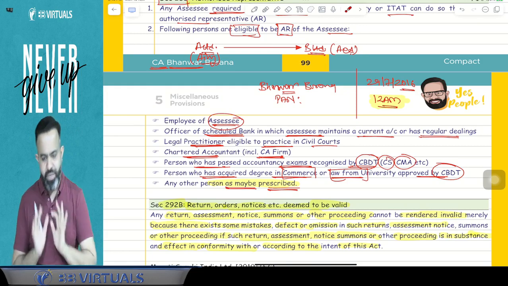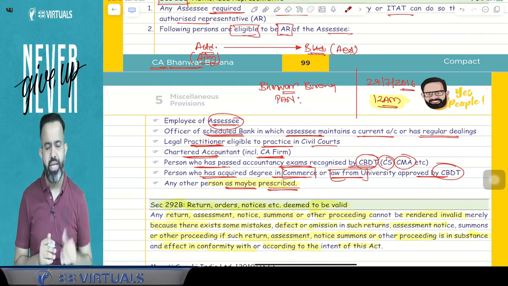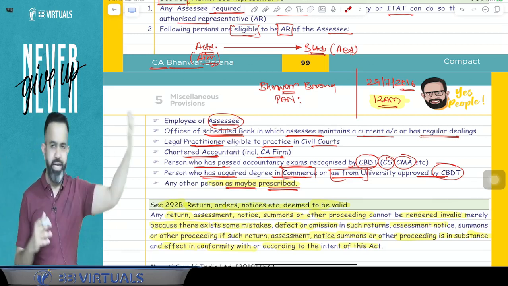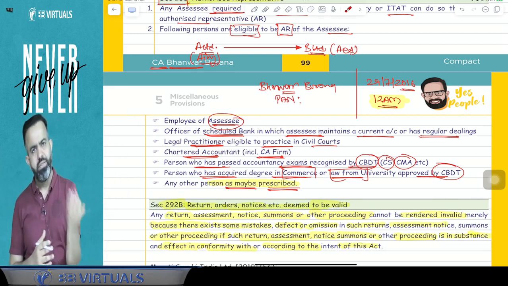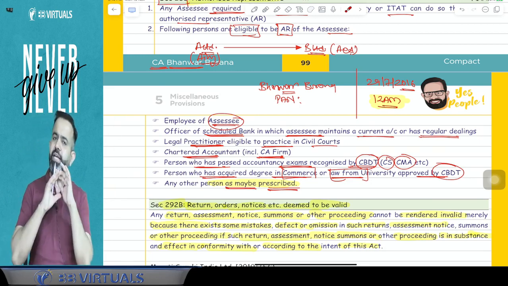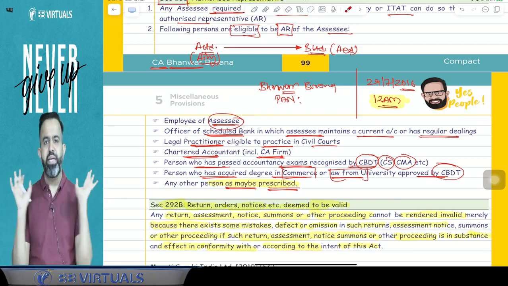So now there is a new company. There is no old company, because after amalgamation there is always a new company, like Vodafone Idea. Now it is VI only. Earlier Vodafone and Idea were separate companies, but now it is VI only. Now what happened? It is already intimated to the income tax department. Okay, there is one company, that is the VI.